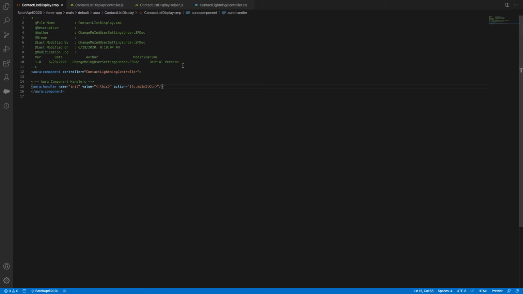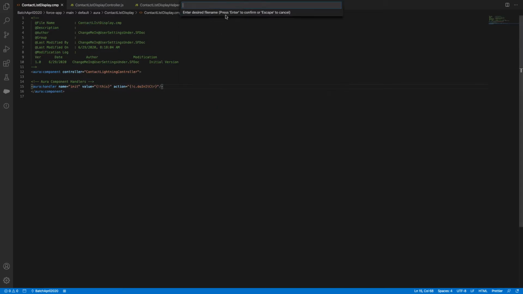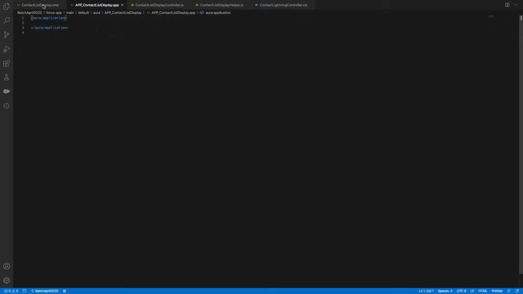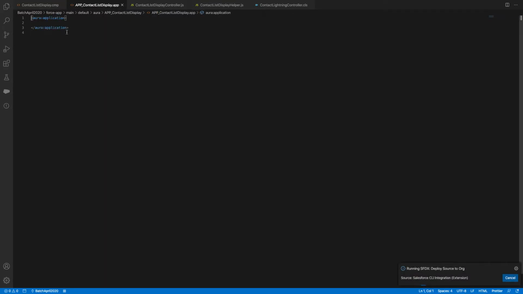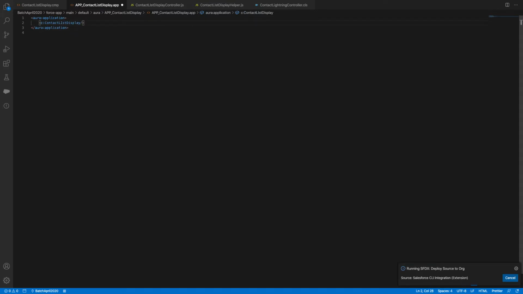Now how can I see this information? To see this information, let's say I have created an application, sfdx create aura app, contact list display. Instead of lowercase, I'll say app underscore. This way it would be easy to remember. Deploy, and you don't want to do anything here, just a component name that you are displaying. That's it.